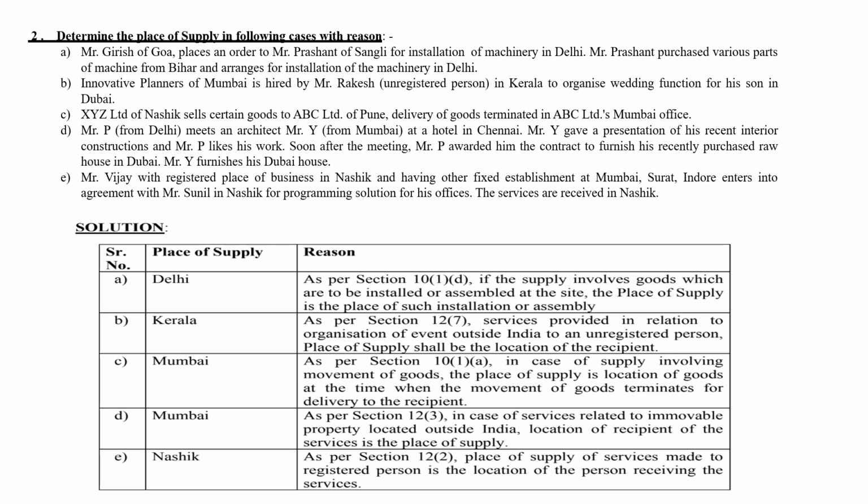So Kerala is the place of supply. Next, XYZ of Nasik sells certain goods to ABC Limited of Pune. Delivery of goods terminated in ABC Limited's Mumbai office. Okay, so now termination is happening, that is, delivery of goods is happening in Mumbai.